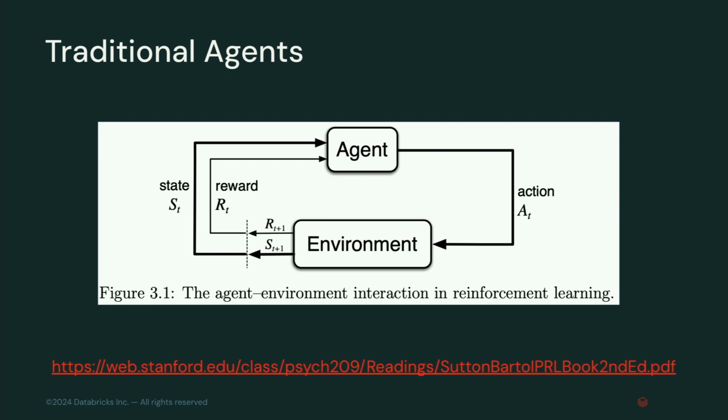But let's talk about traditional RL for those that might be unfamiliar. We're actually going to go back to this diagram a little bit later. In traditional RL, your agent is just as important as your environment, and your agent takes actions in that environment. We'll walk through an example of this. That is going to do two things. One, it is going to elicit some reward. Think of this as like a Pavlovian dog kind of thing. It presses one button, and it gets a reward, and it presses another, maybe there's no reward, and then it incentivizes that agent, or in this case, a dog, to keep pressing the button that gives it a reward.